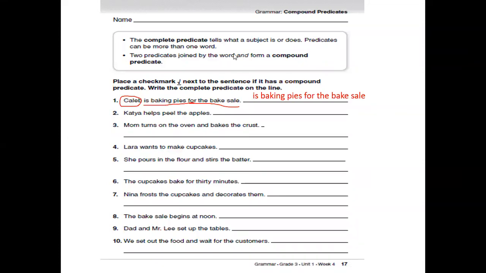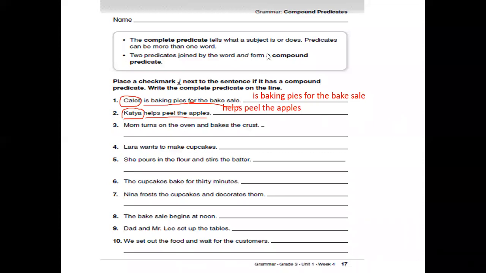Katya helps peel the apples. Who's the sentence about? It's about Katya. Katya is the subject. What about her? She helps peel the apples. So this is the predicate. Is it a compound predicate? There is no and here, so it's not a compound predicate.